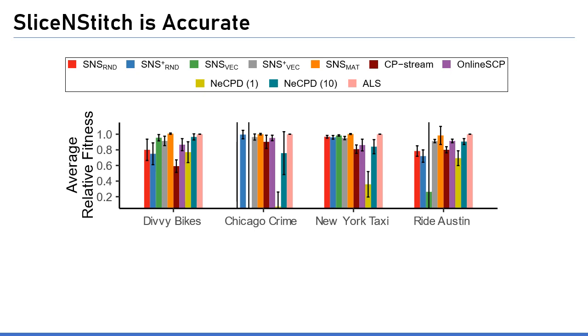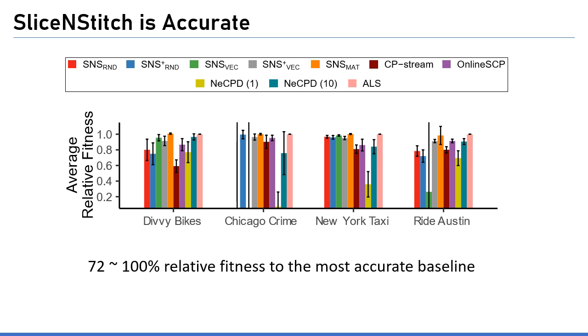On average, our best method, SliceNStitch random plus, shows at least 72% of relative fitness to the most accurate baseline, ALS. In addition, our most accurate method, SliceNStitch matrix, nearly shows the same fitness compared to ALS.